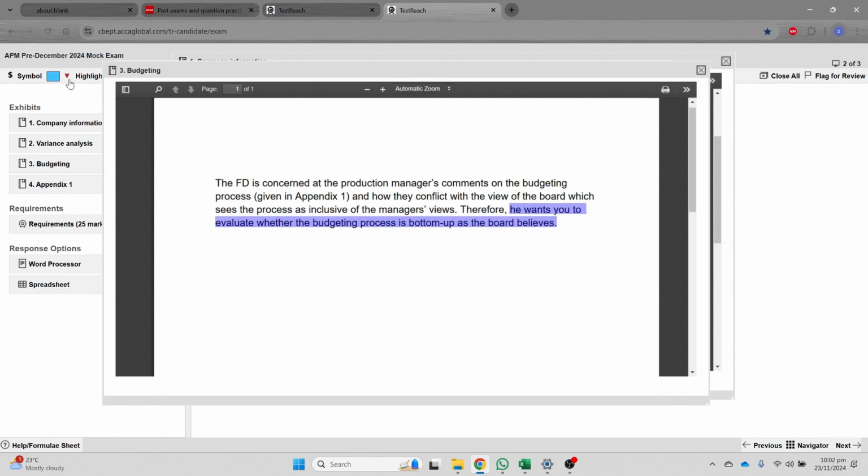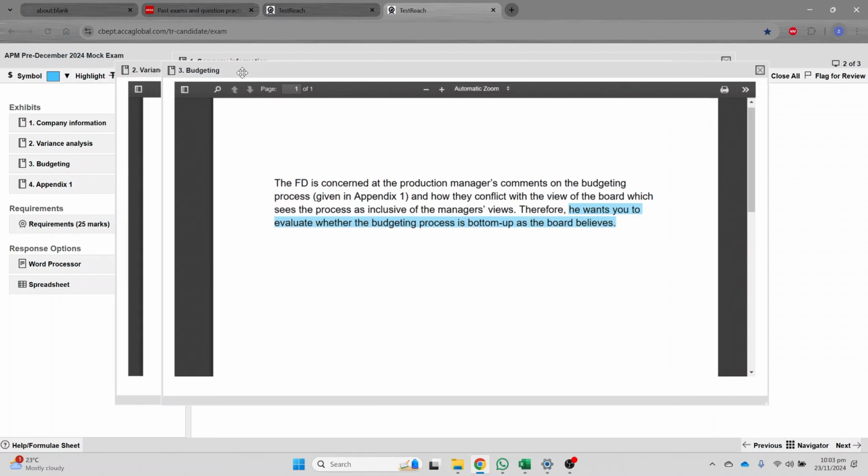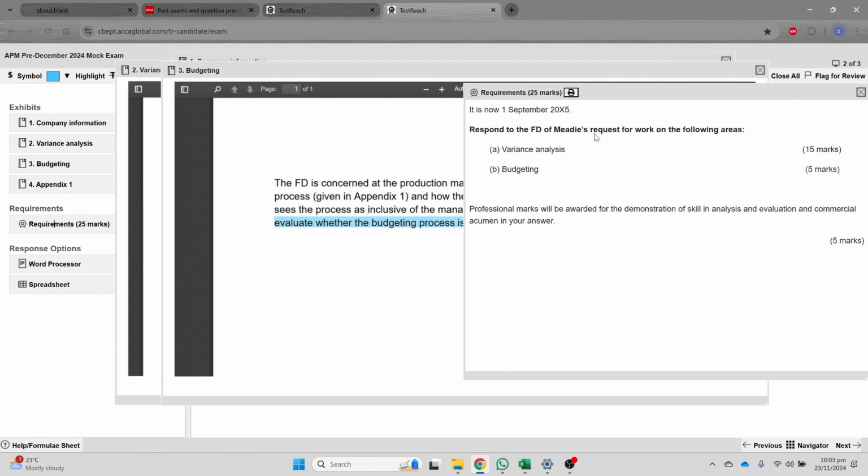So, here I just want to quickly do a recap. There are three styles of budgeting. Bottom up is somewhere where employees are responsible for preparation of budget. Top down is where upper management decides what they have to do, manage what the employees have to do, and then there is a negotiation style where both are involved in the discussion and they come up with a win-win solution, right?